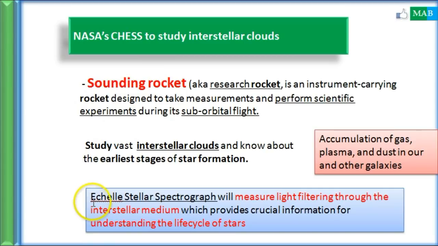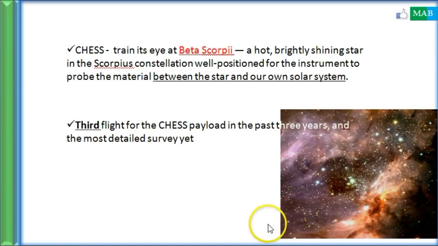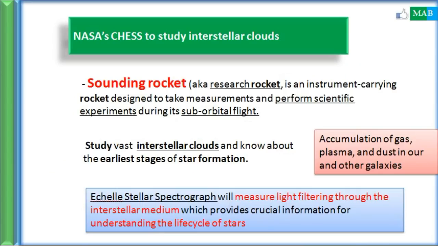And there was one more keyword: Echelon stellar spectrograph. So what is it? It is basically a spectrograph, an instrument which will measure the light filtering through the interstellar medium. See, this is the interstellar medium. That measurement device will measure the light which is present in this region. So this is all about it.